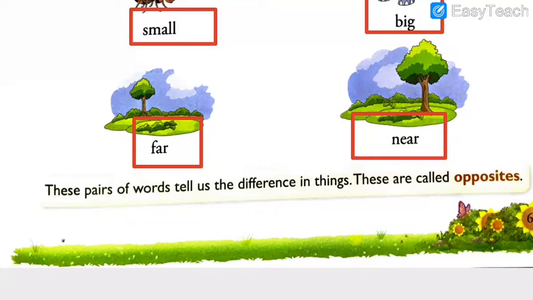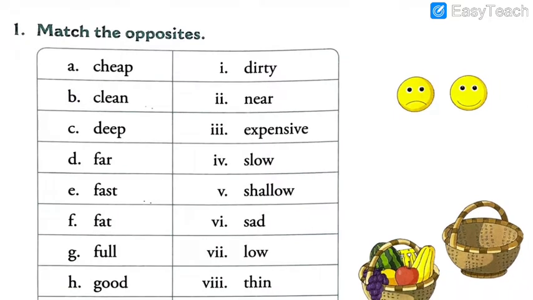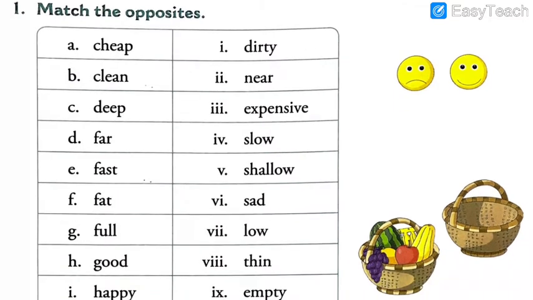Now I hope that you have understood the concept of what opposite is. So let us solve the exercise in which many words might be very similar to what you have read previously, or very familiar to you. What you have to do is find the opposite of these words on the right hand side, and match the pair. This is going to be very interesting and easy. So first of all, to find the opposite of a word, you should know the meaning of that word. Yes?